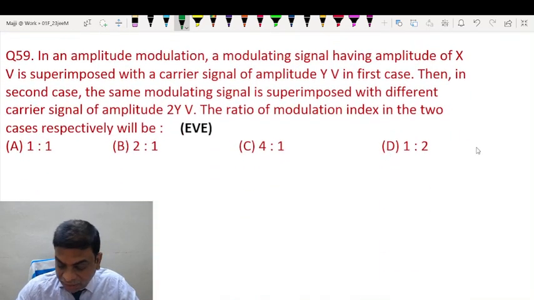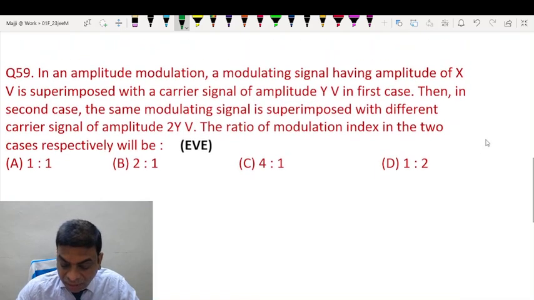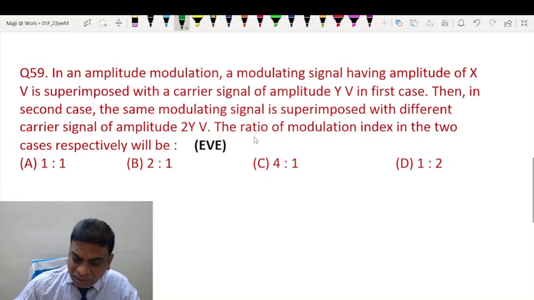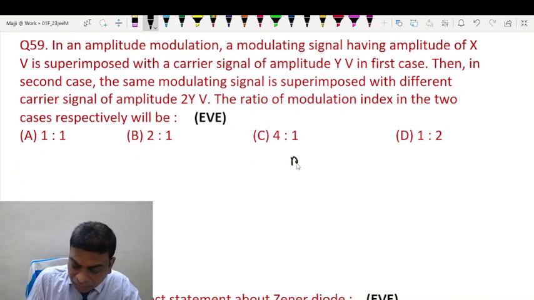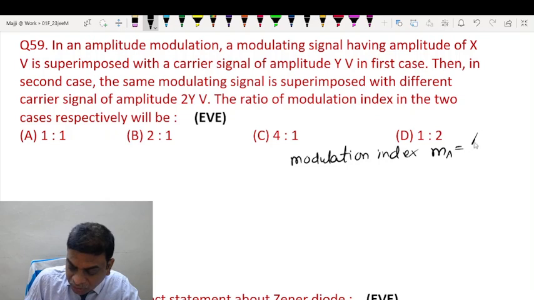Then coming to question 59. In an amplitude modulation, a modulating signal having amplitude of X volt is superimposed with a carrier signal of amplitude Y volt in the first case. Then in the second case, the same modulating signal is superposed with a different carrier signal of amplitude 2Y volt. What is the ratio of modulation index in the two cases? Now students, for an amplitude modulated wave, modulation index is just the amplitude of the modulating wave upon the amplitude of the carrier wave. That's all.